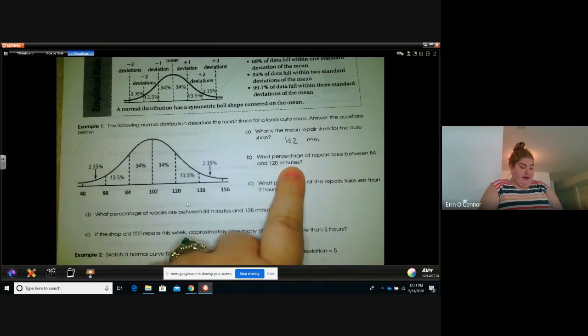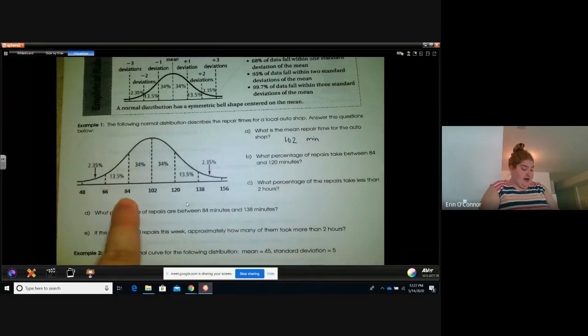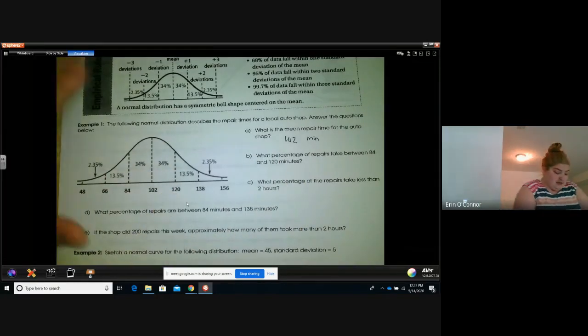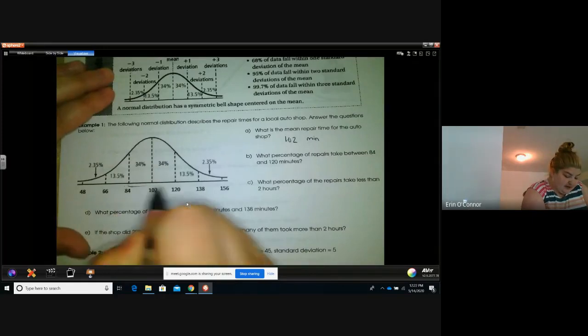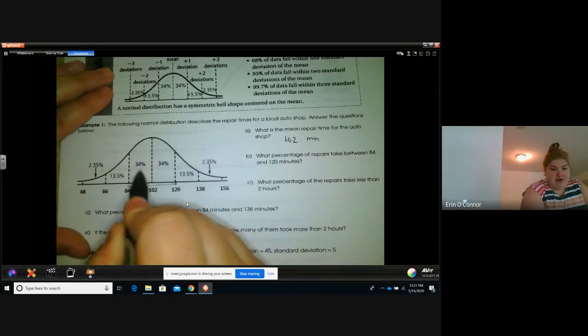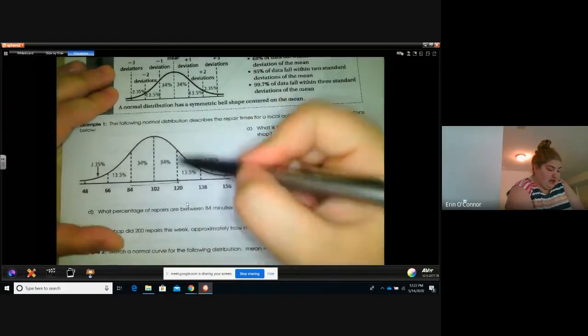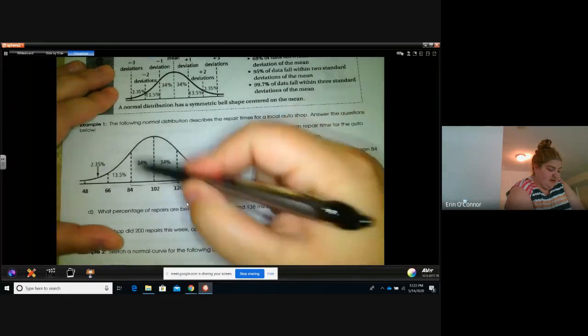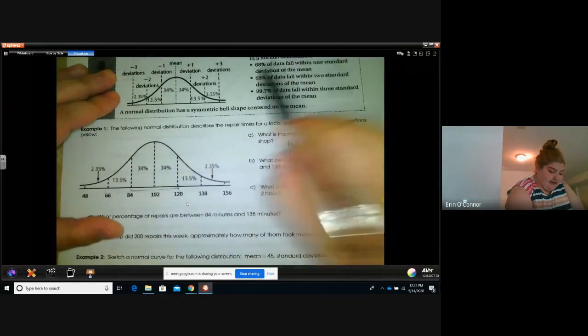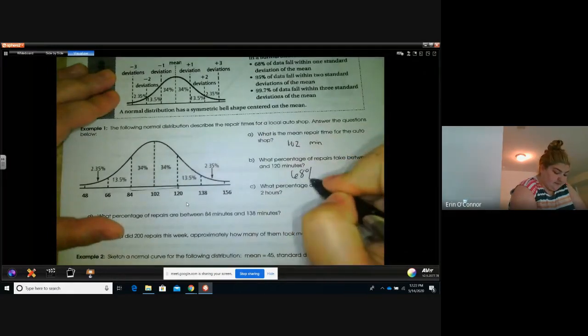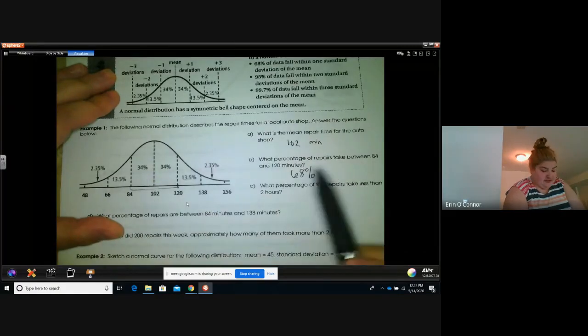What percentage of repairs take between 84 and 120 minutes? So between 84 and 120 minutes, we have 34 and 34%. So when we're looking at a bell curve, we'll just add up those percentages. Or since we know they're both one standard deviation of the mean, we know that's going to be our 68%. 34 plus 34 is 68.